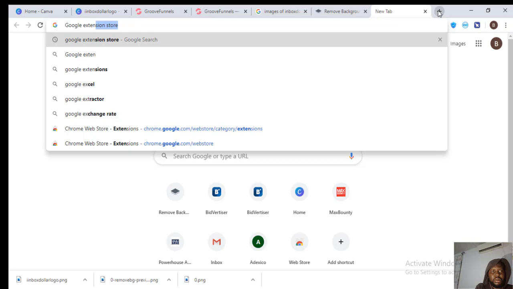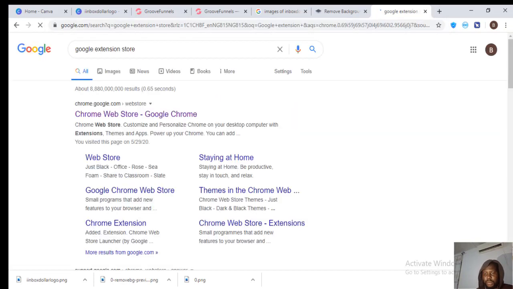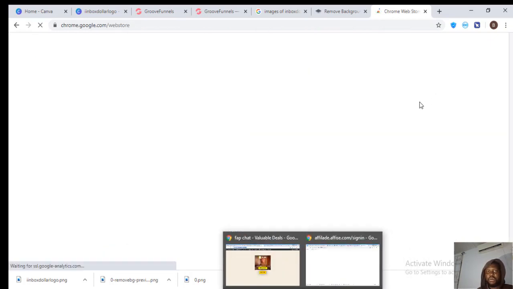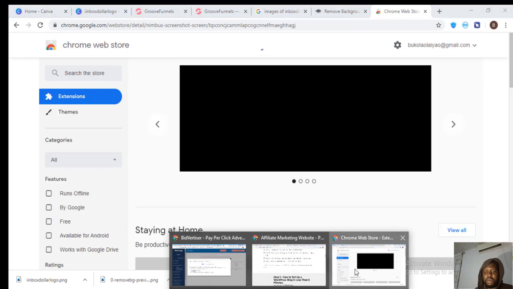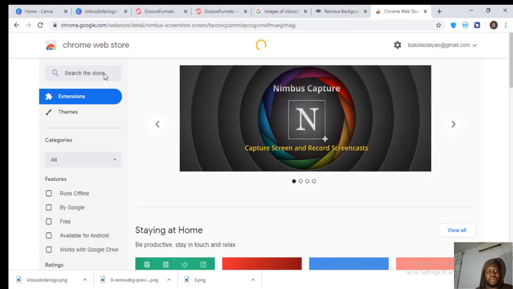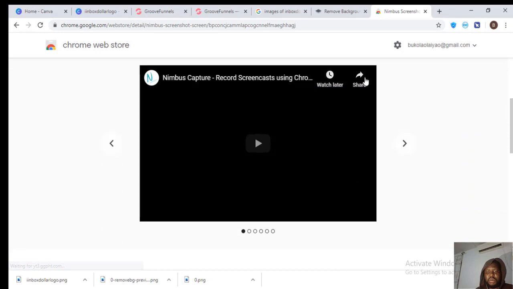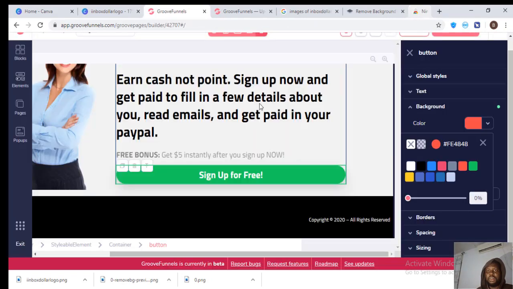I used to have that color picker. Let's see if I can still get it. I really can't remember the name, so just to save time on this video.